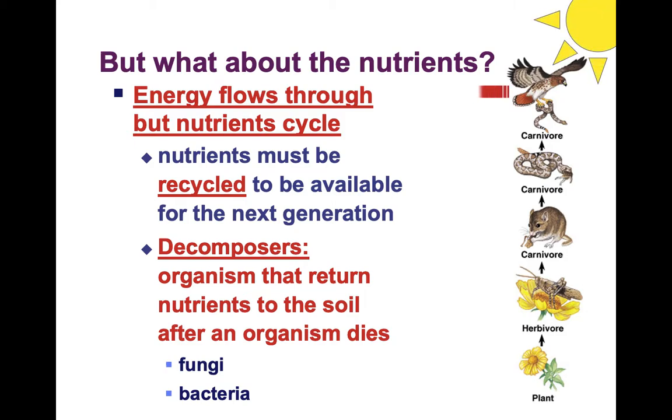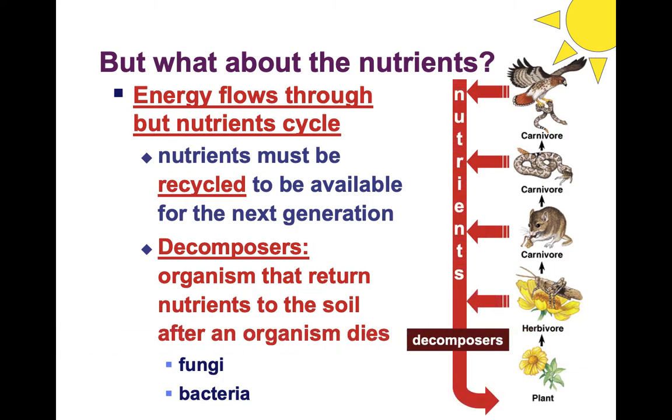Today, we're going to see what happens to the nutrients. So what happens to these organisms when they die, right? So what's going to happen to this carnivore? What's going to happen to this herbivore? Well, when all of these organisms die, they become nutrients. And all of these nutrients have to get there one way or another, and that happens through a process called decomposition.